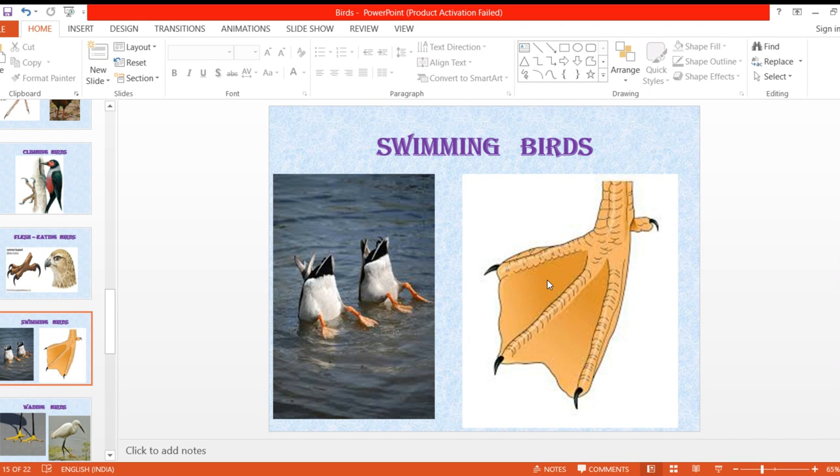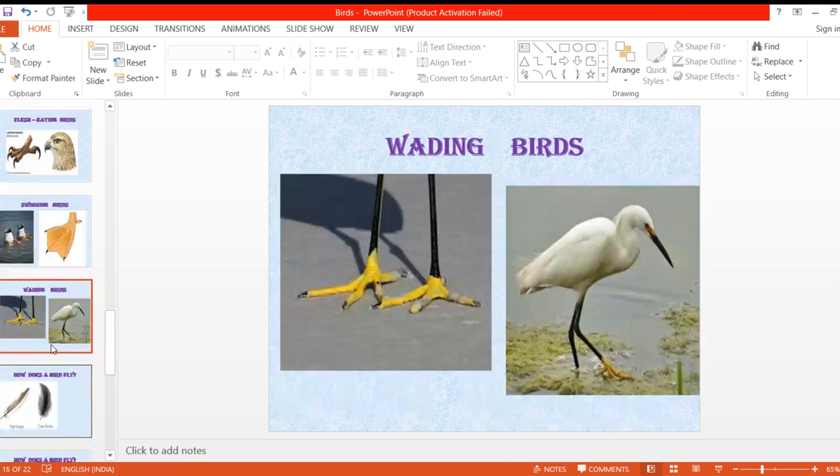Now, there are some other birds like cranes and herons. I'll show you. See this. Even these live in the water, which means they need to go into the water. So they have long legs with long thin toes, which help them to wade through muddy water without getting wet. Now these birds will not get wet because they have long legs, isn't it? Can you see? They have long legs.